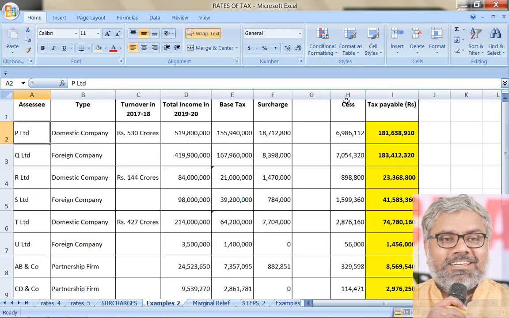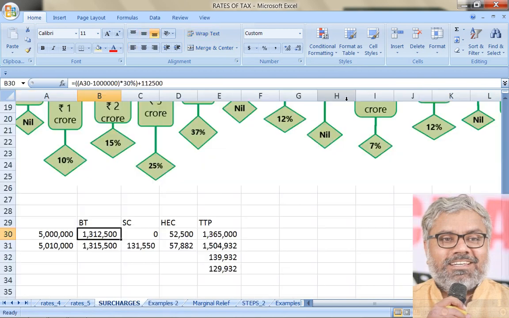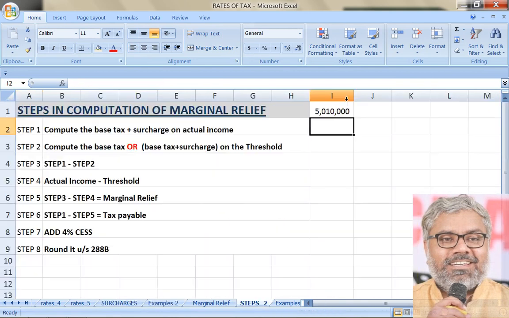If this is the actual income, step 1, how much is that? Already we calculated. This is base tax plus surcharge that should be taken. So 14 lakhs 47,050 on 50 lakhs 10,000, base tax plus surcharge of 10%. Put together 14 lakhs 47,050.